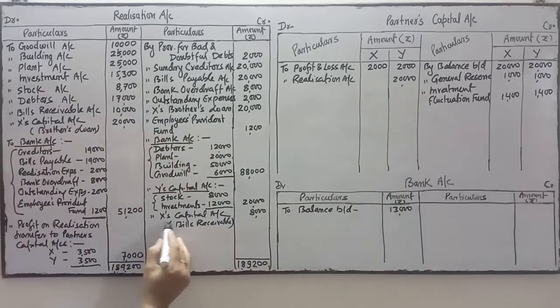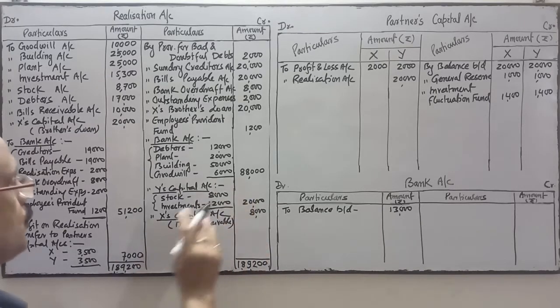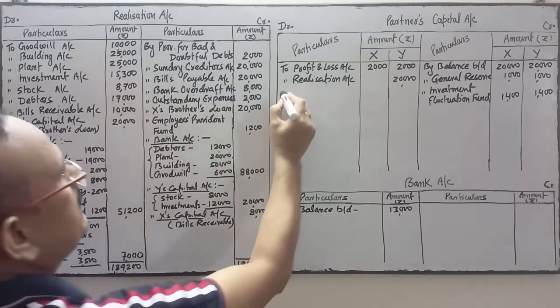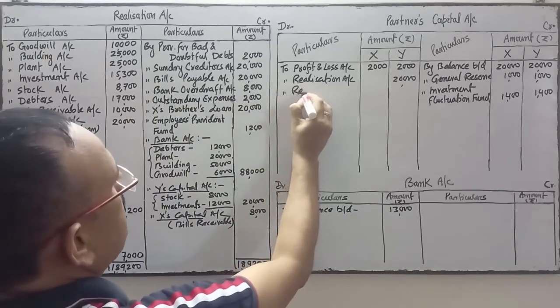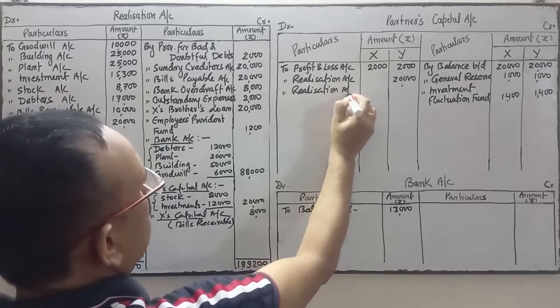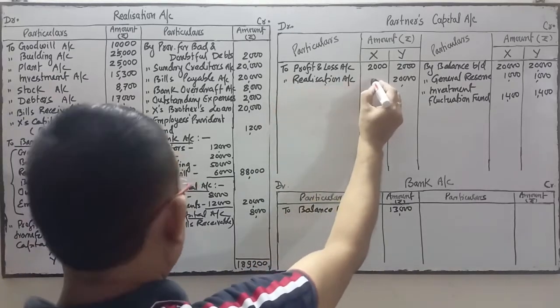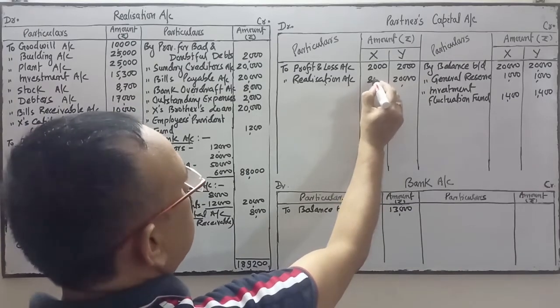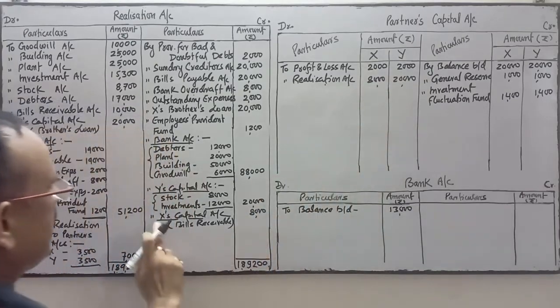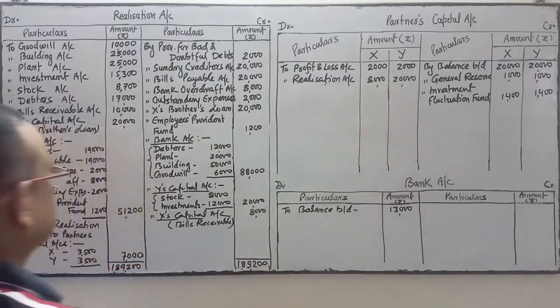Same here, X capital is debit. He has taken the bills receivable. So X capital account debit to realization account. We have written over here 8,000. So 8,000 in X capital and 20,000 in Y's capital.